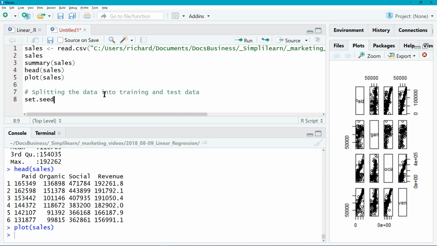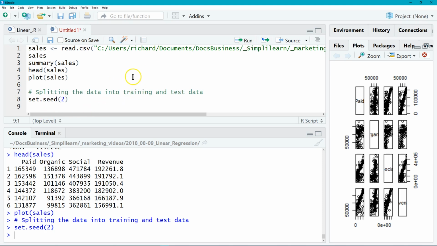And we'll go ahead and set a seed of 2, and that's for our random generators, so that when we run them, there's ways to randomize a number. You could do like date and stuff like that. But that way we always use the same random numbers. So we'll seed it with 2.